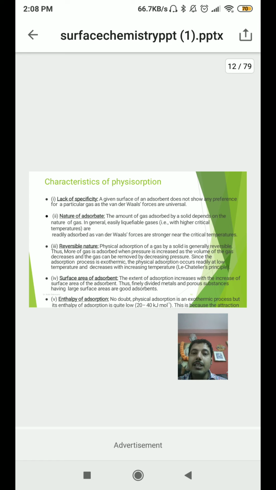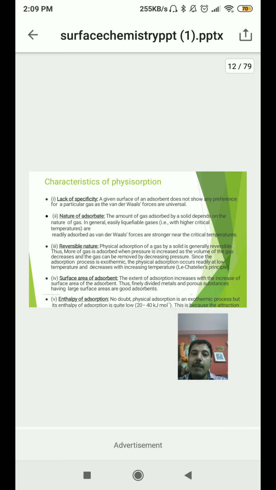Thus, more of the gas is adsorbed when pressure is increased. The volume of the gas decreases and the gas can be removed by decreasing the pressure. Since the adsorption process is exothermic, physical adsorption occurs readily at low temperature and decreases with increasing temperature. So it is as per Le Chatelier's principle, according to which there is always an equilibrium, and when there is a disturbance in the equilibrium, the process will go in that direction so that equilibrium will be maintained.